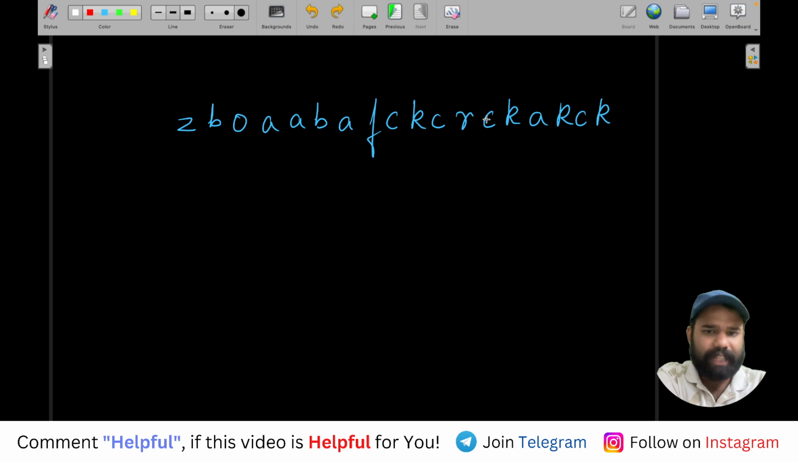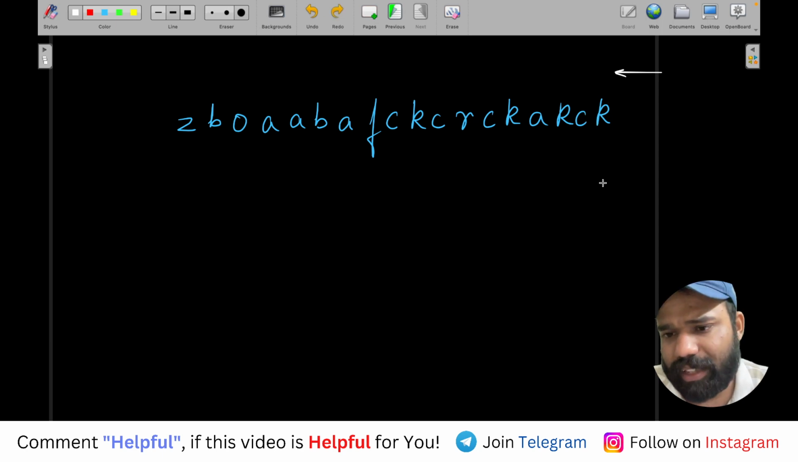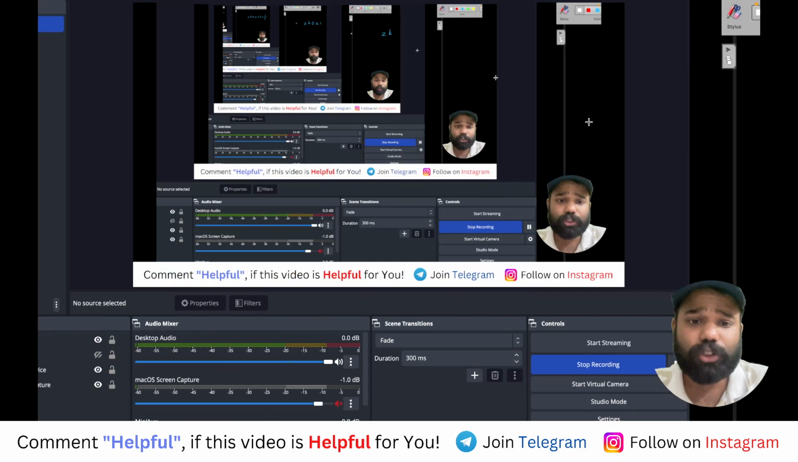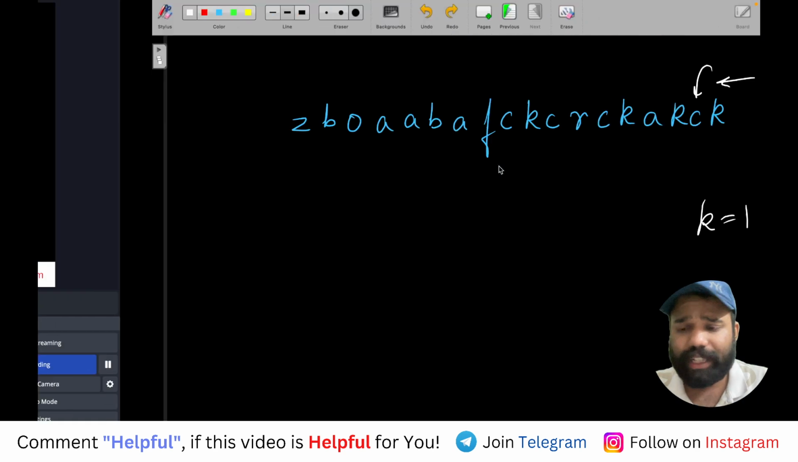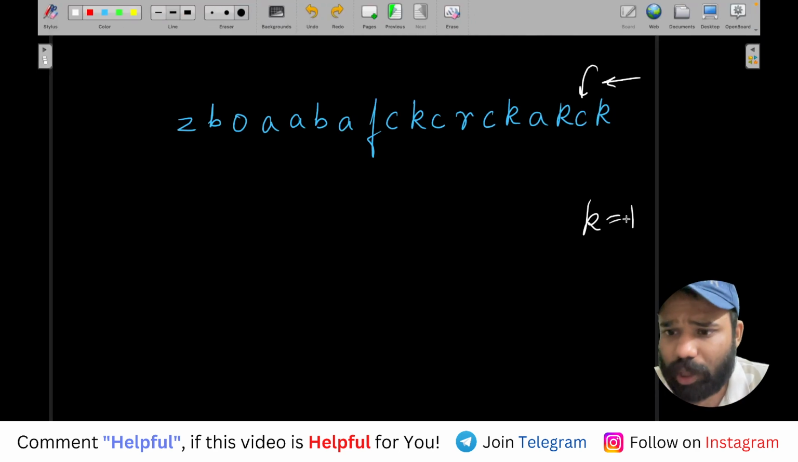For example, in this case, I will go from the back. First you can see I got a K. So I will increase K. Now the frequency of K is 1. Now I got a C. When I got a C, K was already present. So I will reduce this K by 1, and now this whole CK will be considered as 1.